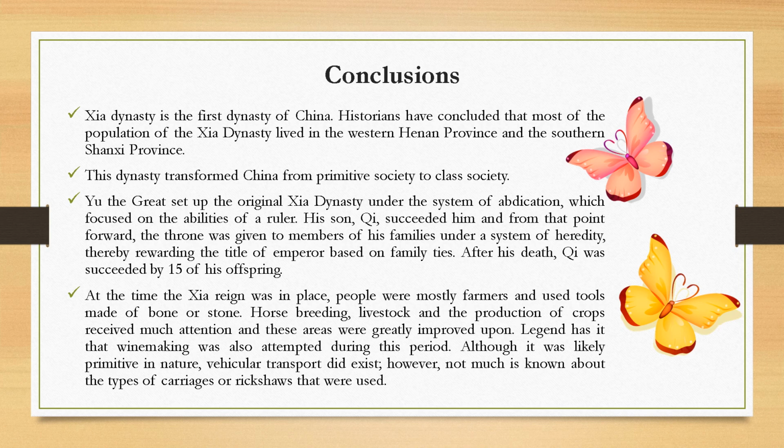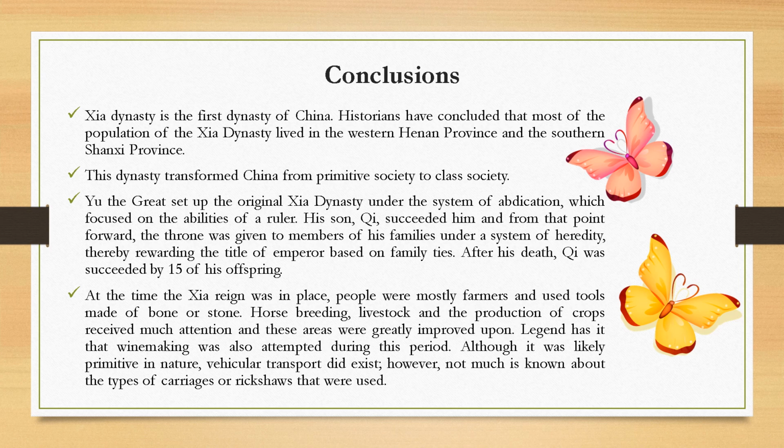At the time the Xia reign was in place, people were mostly farmers and used tools made of bone or stone. Horse breeding, livestock, and the production of crops received much attention, and these areas were greatly improved upon.